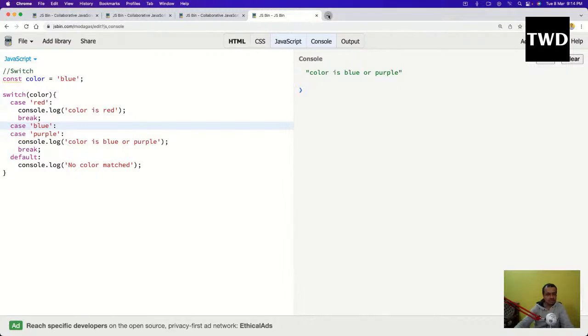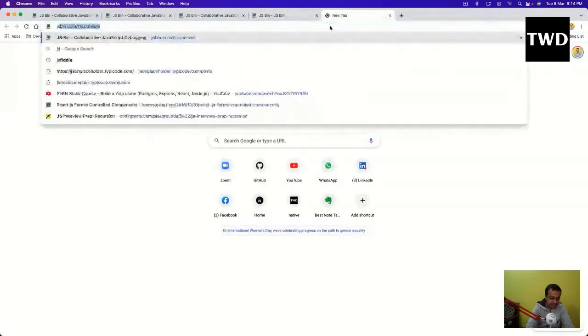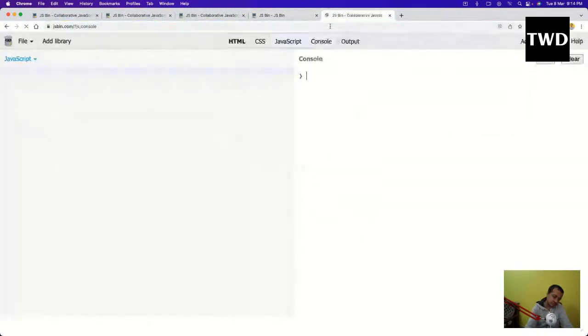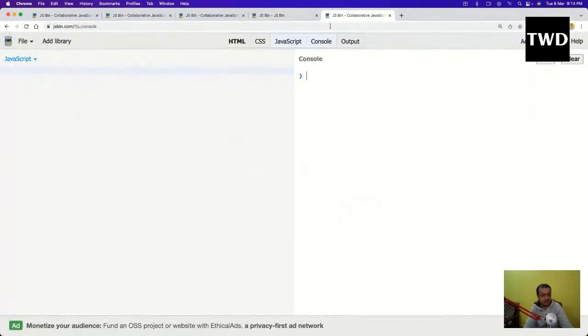Now we are going to look into the last thing of JavaScript. After that we'll move to JavaScript DOM, which is a different type of programming you'll find. That is the practical part of JavaScript, because after learning this theoretical part, we have to create a project out of it, and JavaScript DOM is the best way to do it. It is also known as vanilla JavaScript, because we are not using any library like React, and it is also known as DOM programming.